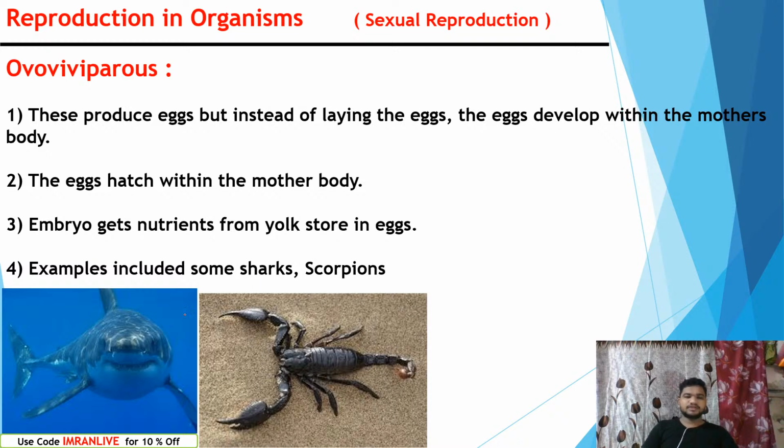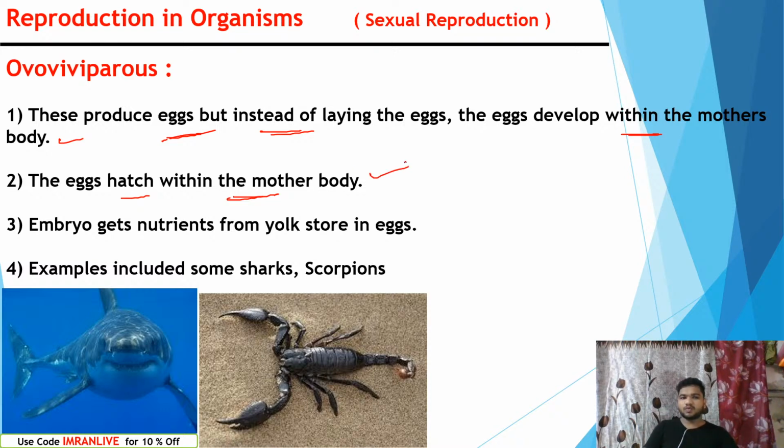Ovoviviparous animals are nothing but these: they also produce eggs, but instead of laying eggs from the body, they won't release the eggs outside of the body. The egg develops within the mother's body. This is the important thing: the eggs develop in the mother's body. The eggs will not be released outside of the body. The eggs will be developed in the mother's body, that we call ovoviviparous. The eggs hatch within the mother's body. The breakdown of the egg and the arising of the new organism can take place in the mother's body only.